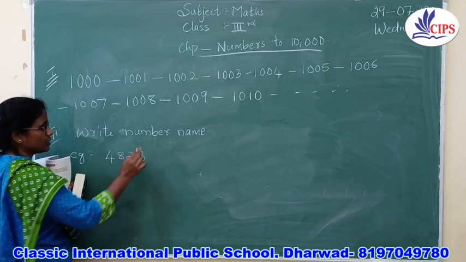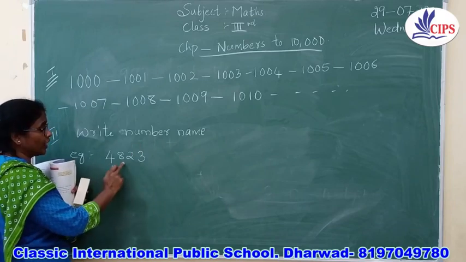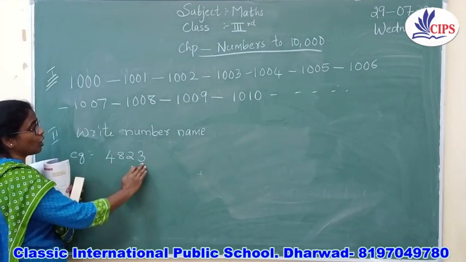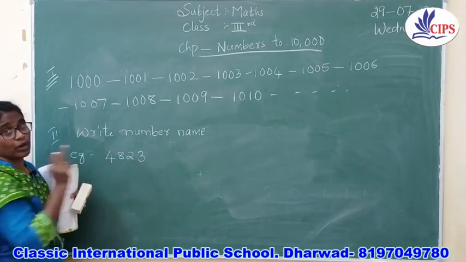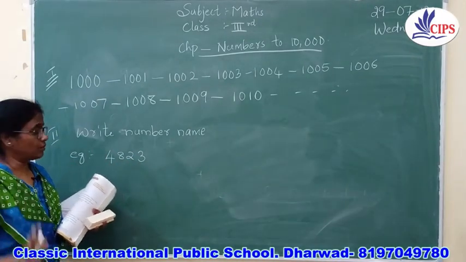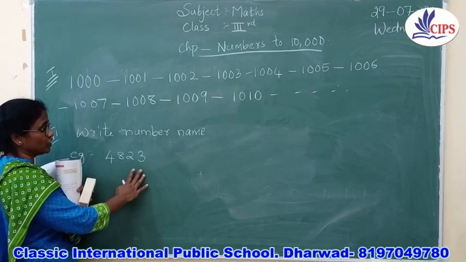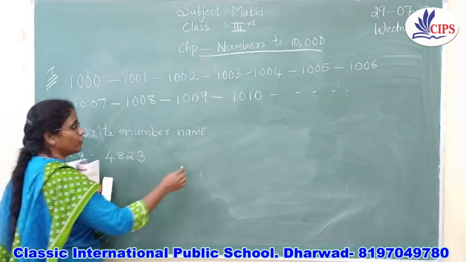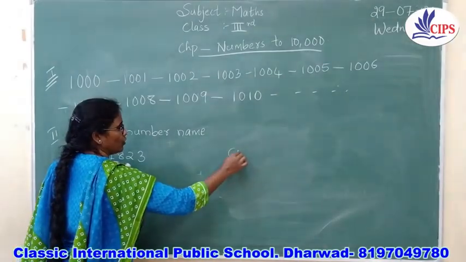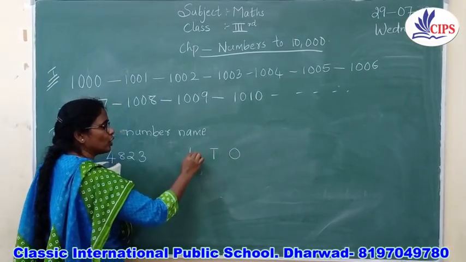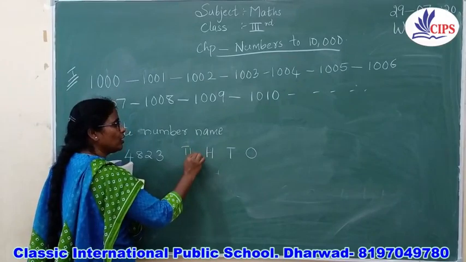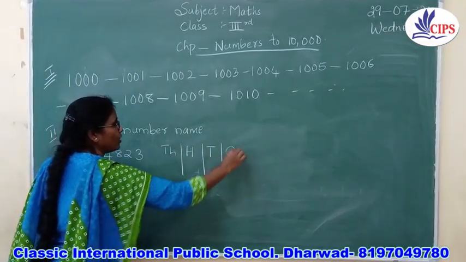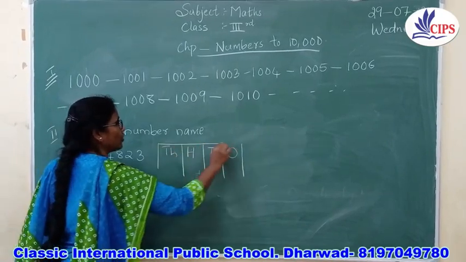See here, we are having 4, 8, 2, and 3. So you don't know how to read this number because you have studied only 3-digit numbers, right children? Now this is a 4-digit number. So before writing a number name for this number, we always have to put the place value. Always remember, whenever you are going to write any number, children, you are definitely going to put the place value for that.